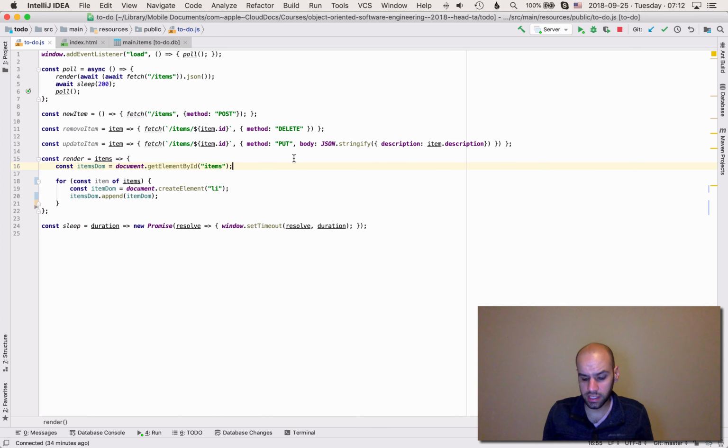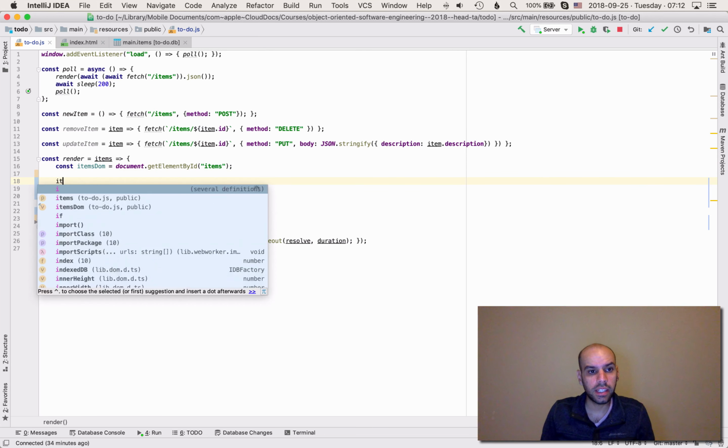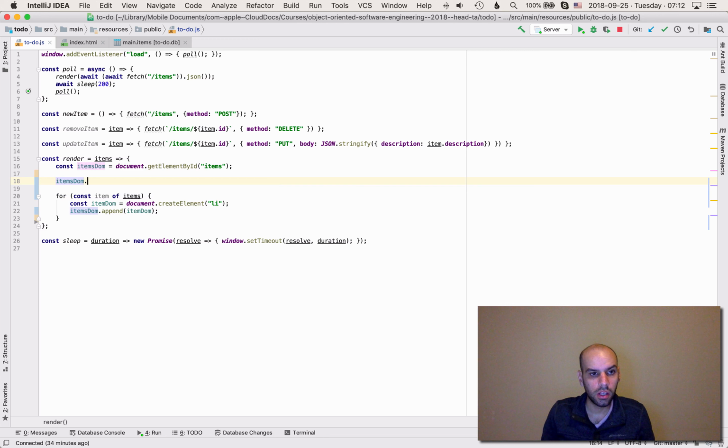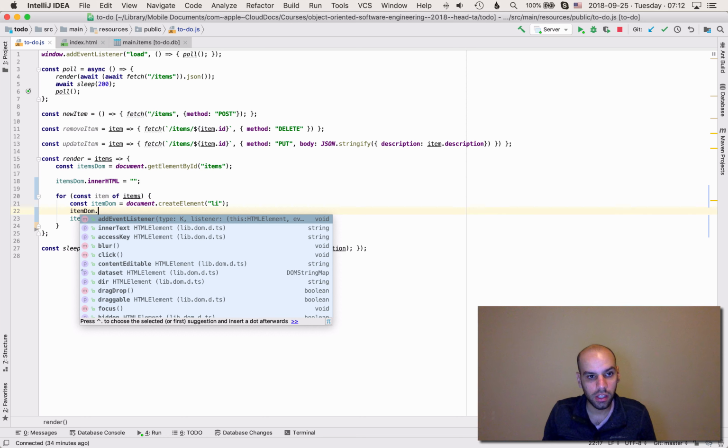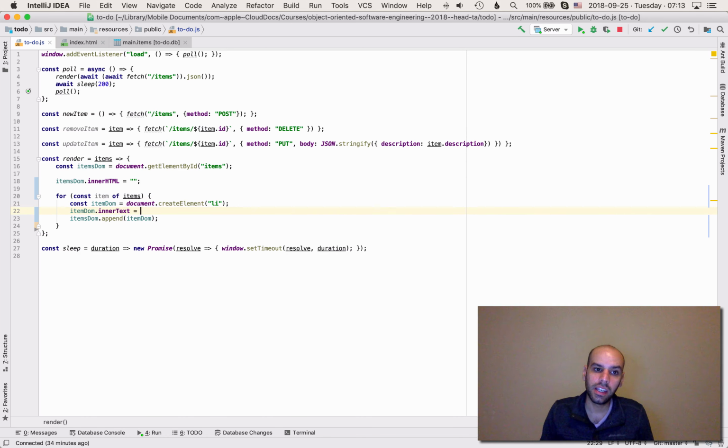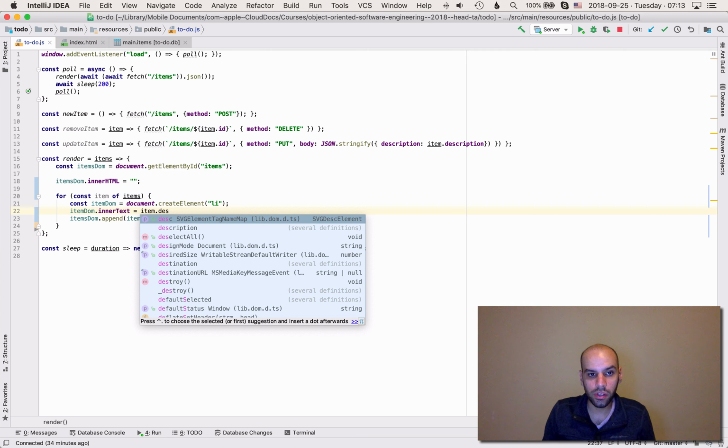So as a temporary workaround, let's say itemsDOM.innerHTML equals empty. So in the beginning of every render, we are wiping out all the data, and then we are rendering the elements. Okay, so we are now rendering list items, but we are not saying what the description of the item is. So we need to collect that from the item object. And we can say things like itemDOM.innerText equals item.description.